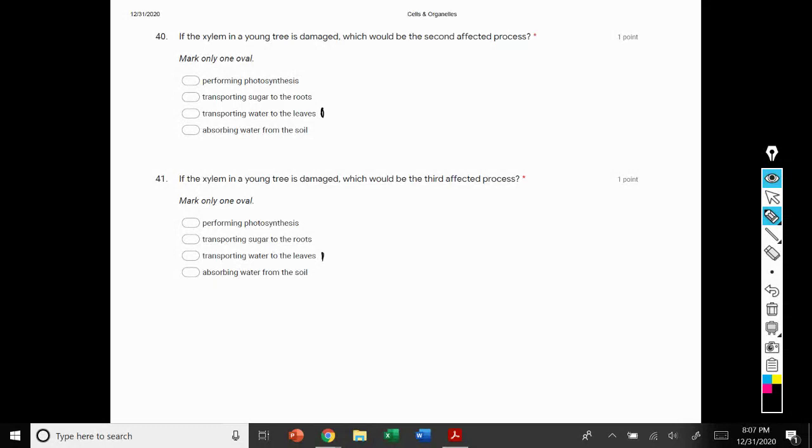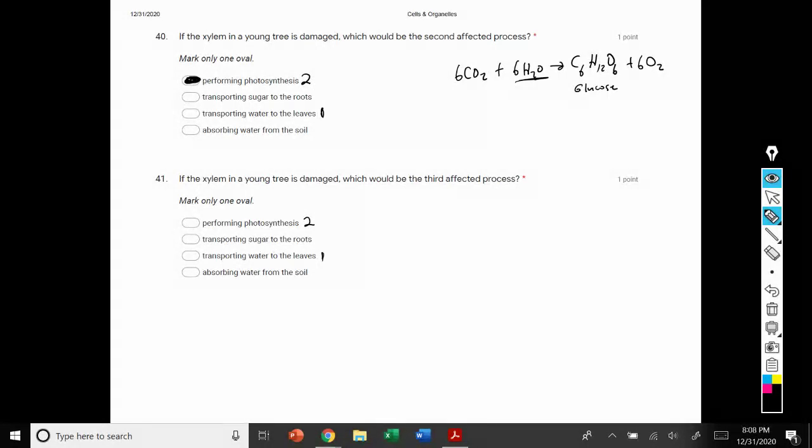If you remember the formula for photosynthesis, plants take 6 molecules of carbon dioxide plus 6 molecules of water, and they are able to make sugar, shown here as glucose, and 6 molecules of oxygen gas. So if the water is the first thing that's affected and it cannot make it to the leaves, then the second thing that would be impacted would be performing photosynthesis. So that would be the second thing that's impacted here.